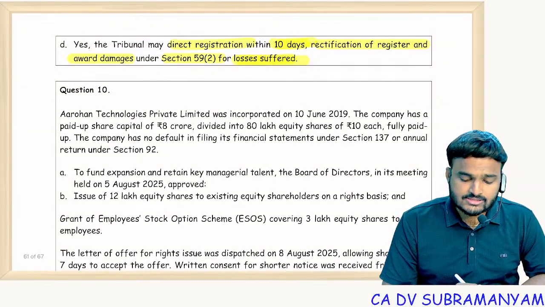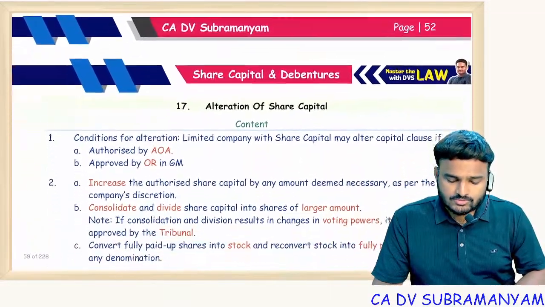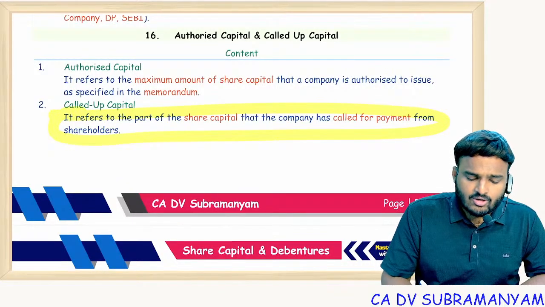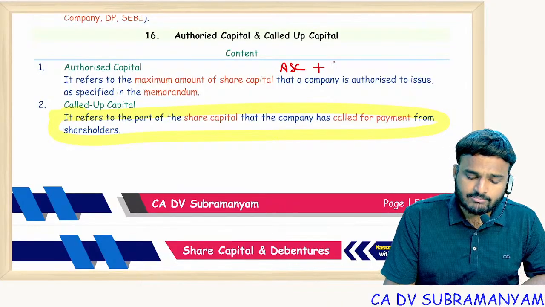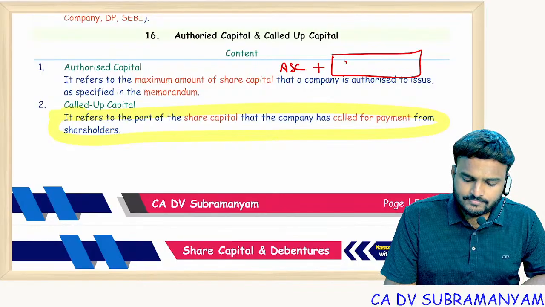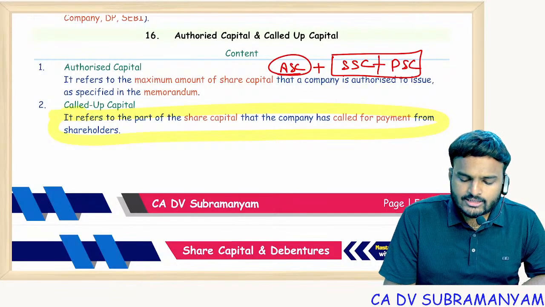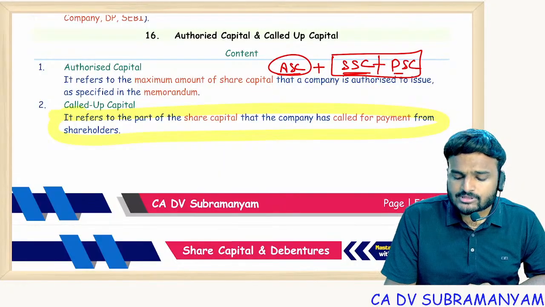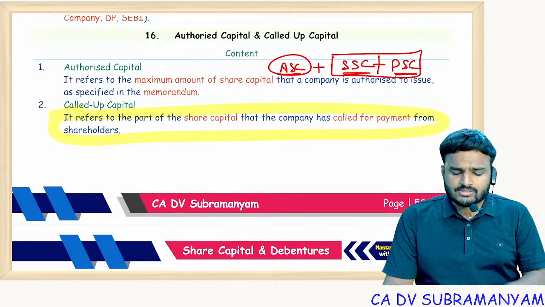So the next one is section 62, further issue of shares. But before that, we will see small concepts. This is the point: in all official publications, if you print authorized share capital, along with authorized share capital, you are required to print subscribed share capital and paid up share capital. That is section 60, not required. So we had section 61.